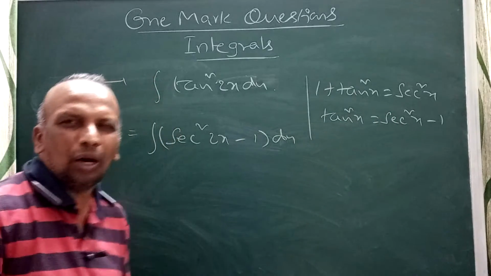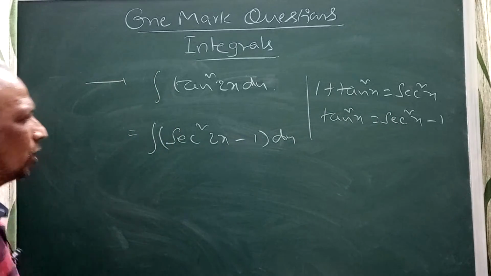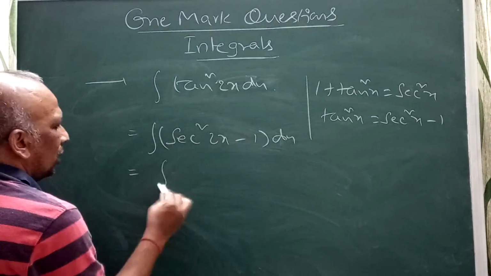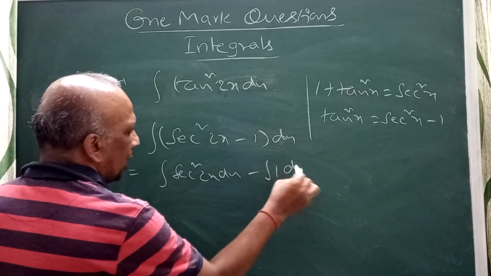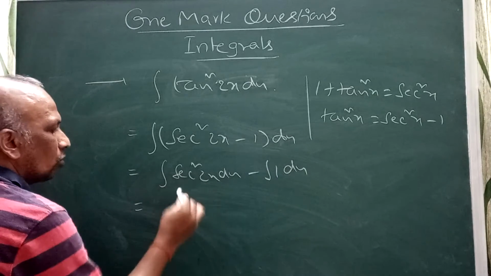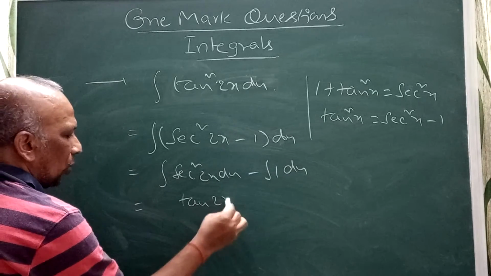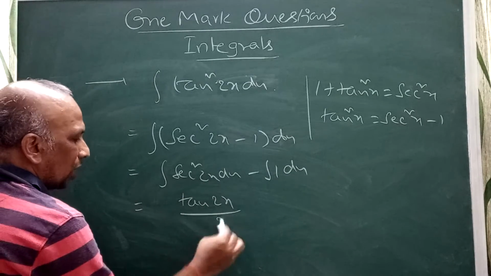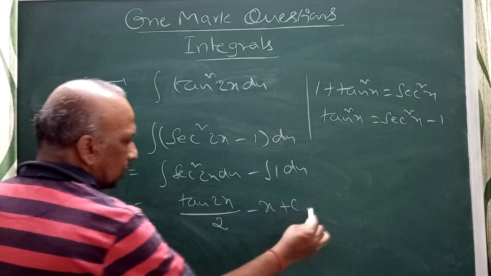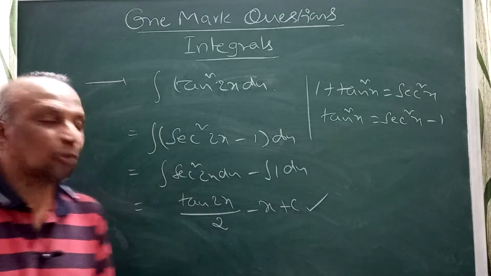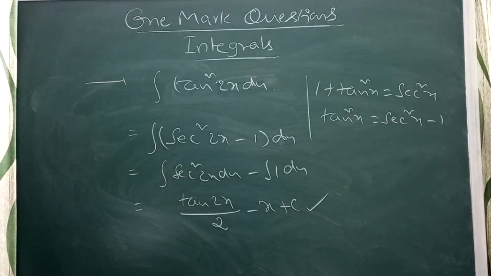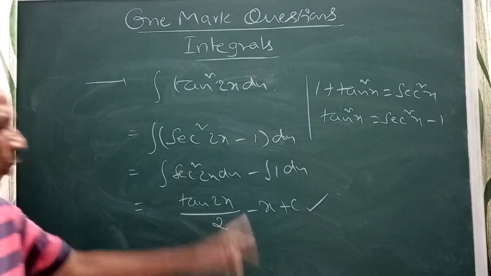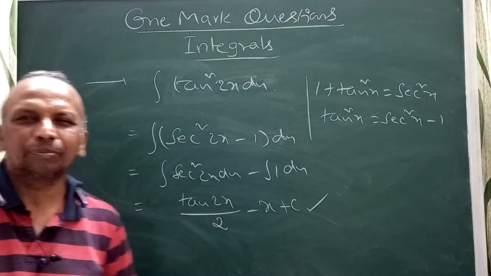Remember that formula: secant square 2x minus 1. We get integral secant square 2x dx minus integral 1 dx. Integral secant square 2x is tan 2x divided by the derivative of 2x, which is 2, minus x plus c. So tan 2x by 2 minus x plus c.